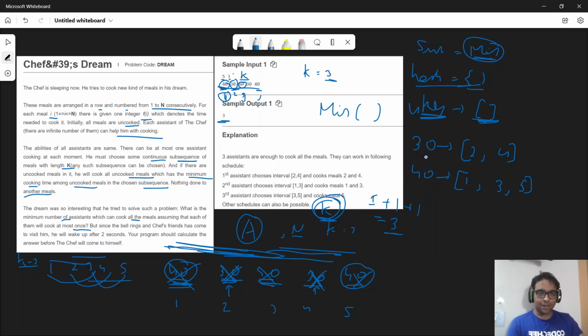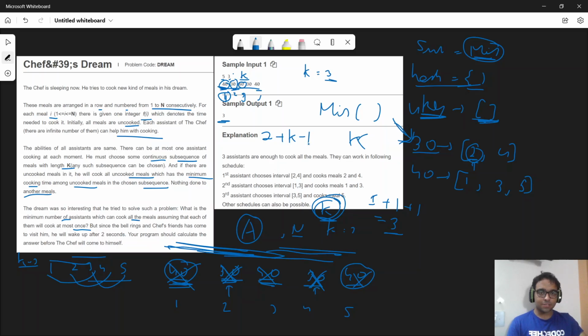Now, obviously the minimum element will get popped first. So we'll choose 30 and try to remove all the occurrences of 30 greedily. I'll go to 30 because 30 is the current minimum element. I'll go to my first index which is 2, right? If I want to generate a subsequence of length k starting from index 2, what is the maximum length subsequence that I can generate?